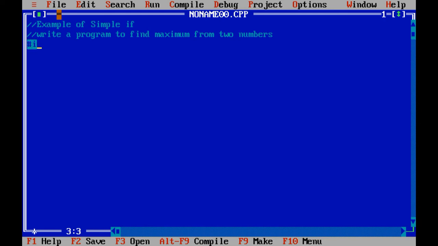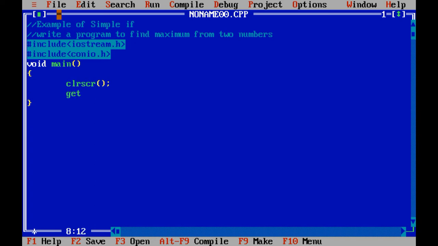Let us include the header file iostream.h, then include conio.h, void main, opening bracket closing bracket, clrscr, getch. We need to declare two variables because we need to input values of two numbers.